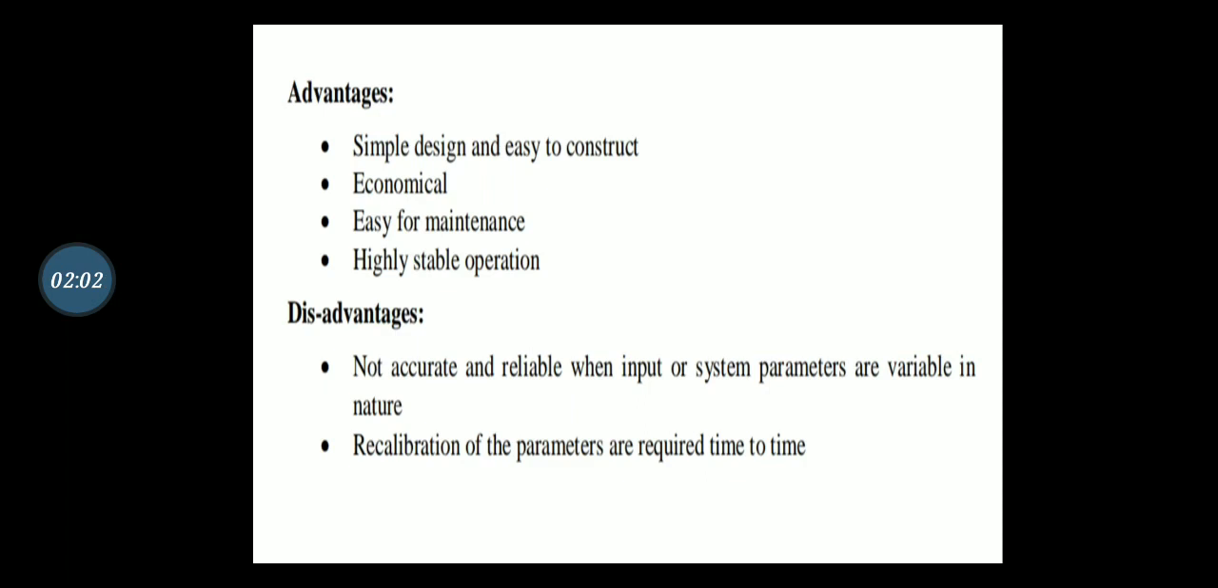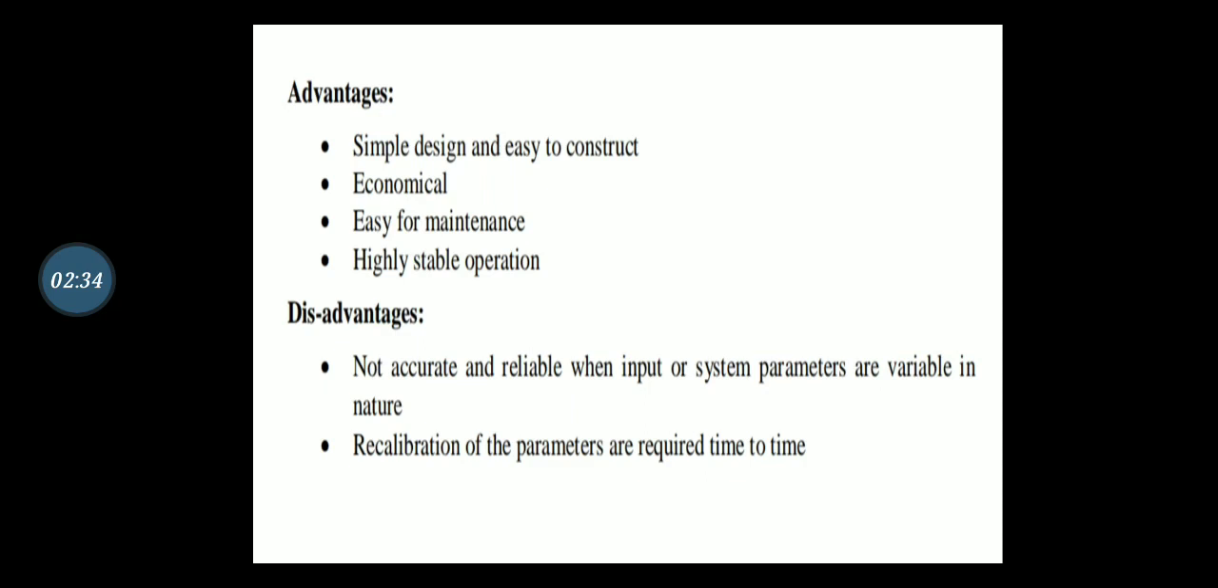Now let us discuss the advantages and disadvantages of the open loop control system. Advantages: it is very simple in design and easy to construct. It is economical, its maintenance is easy, and it is highly stable in operation. These are some advantages of open loop control systems.